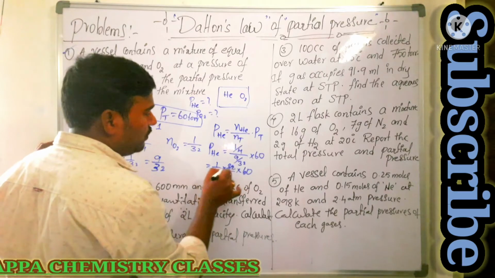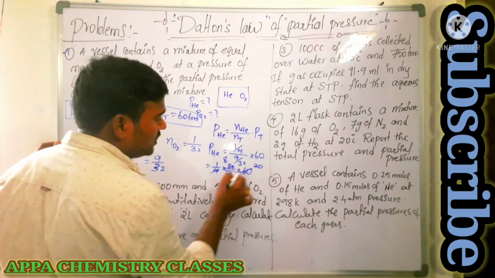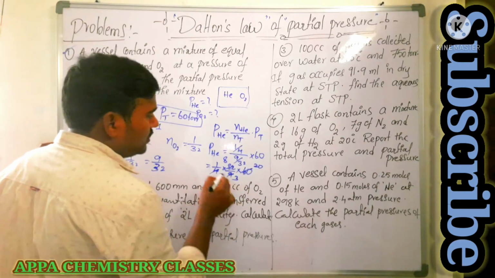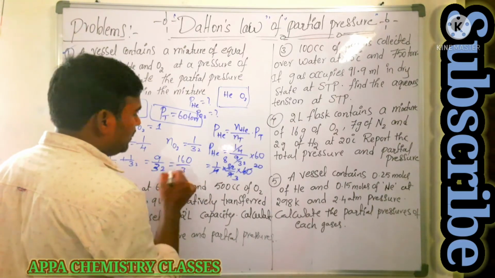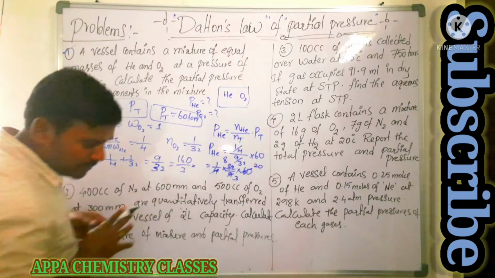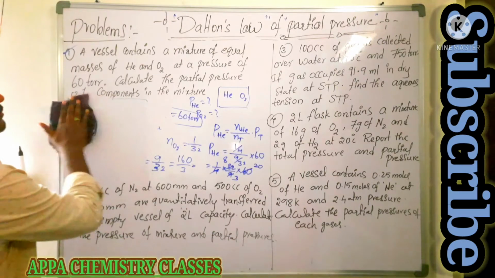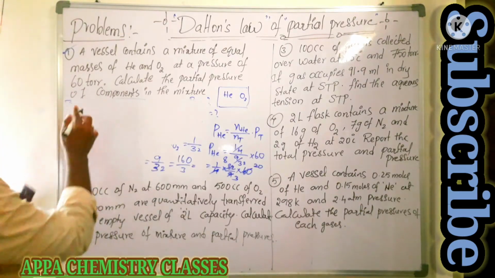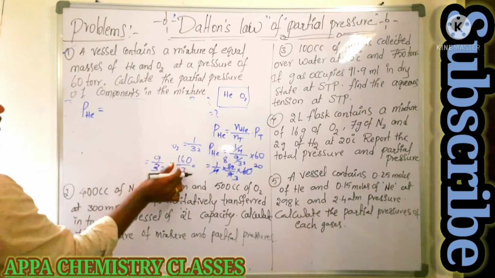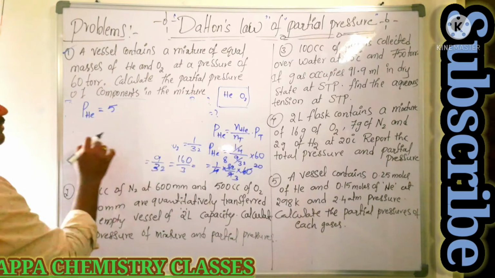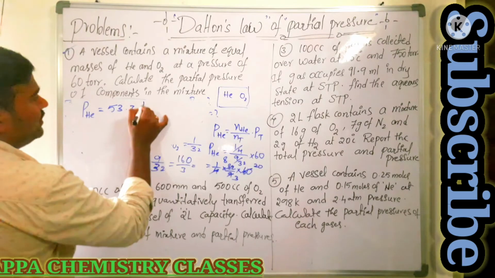So then what happens? 4 8s are 32. Then you can take 3 20s is 60, 3 3s. So then 8 into 20, that is 160. 160 by 3 gives you the partial pressure of helium. Partial pressure of helium will be 160 by 3. That is the partial pressure of helium. 3 5s are 15, 1 is left over, 10, 3 3s. So that is 53.33 torr.